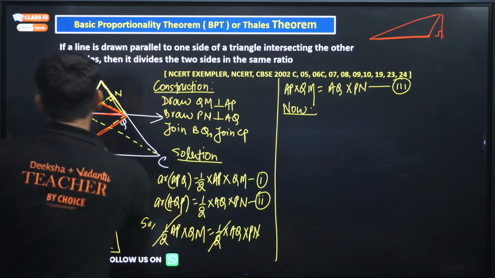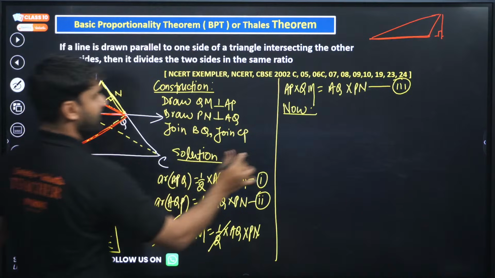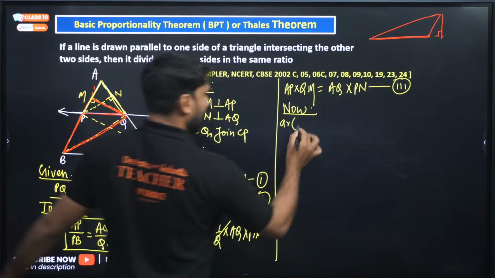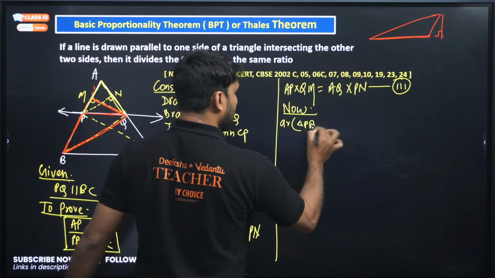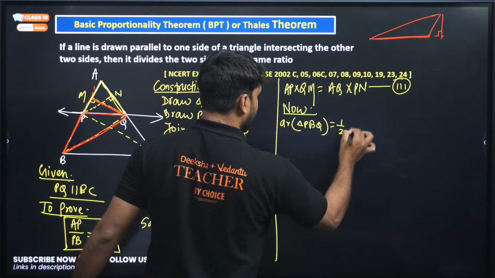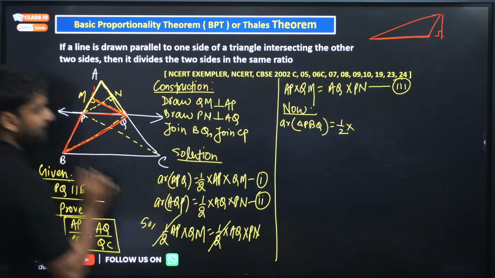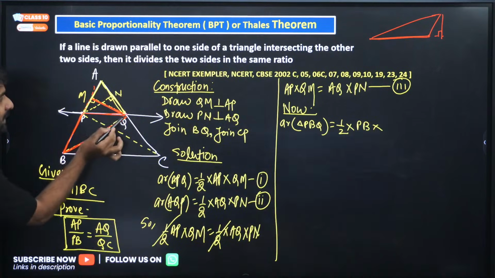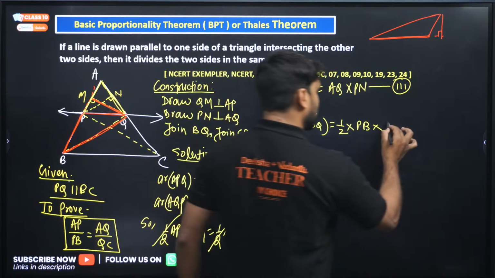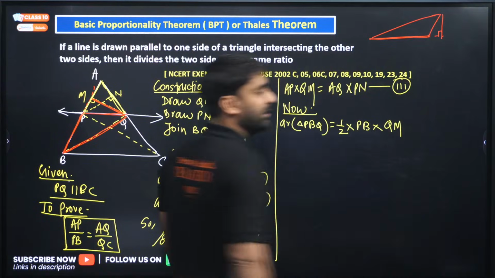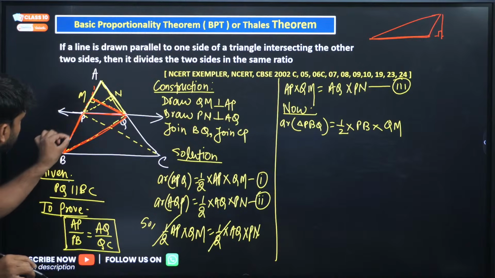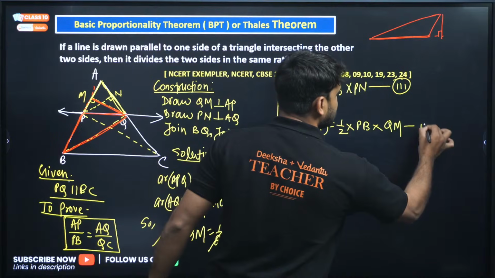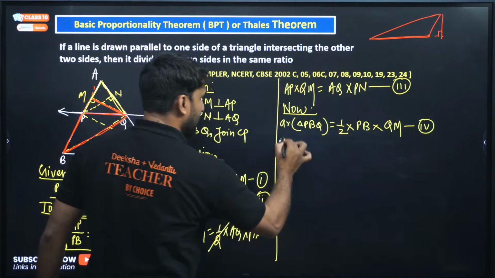So if we consider this as base, the height will be this. We can write area of triangle PBQ will be equal to half, base will be PB, but the height will be QM, because QM is perpendicular to PB. If we produce PB in this direction, QM will be the perpendicular. Please call this 4.